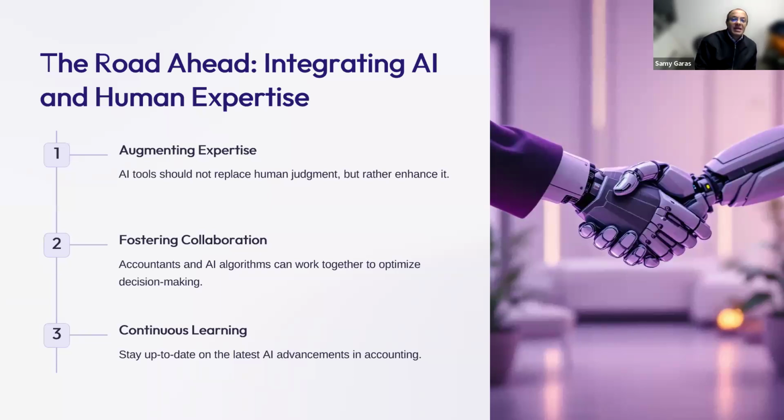The last one is: what is the road ahead? What is the roadmap? Number one, we need to augment our usage of AI tools. And the AI tools should not replace human judgment, but they will enhance the efficiency of the people. Number two, we need to foster collaboration. People in the accounting department or the auditing have to work together in teams. And this is what we do, by the way, here in the college. We believe that not one person is perfect. All of us work together. And finally, continuous learning. We keep updating ourselves.